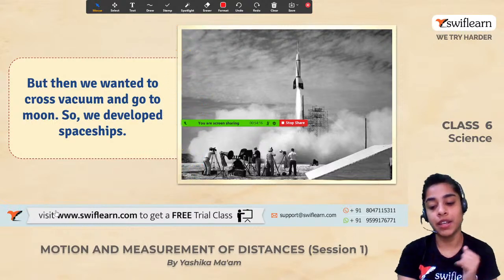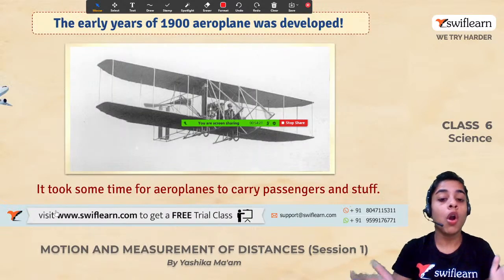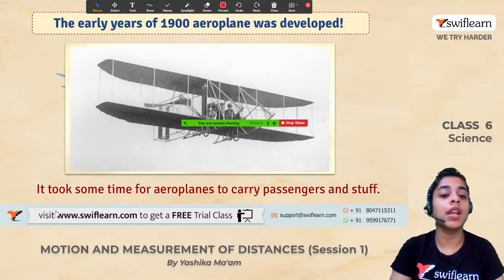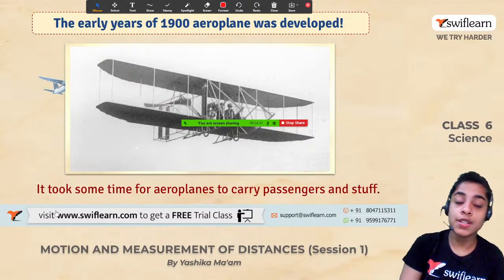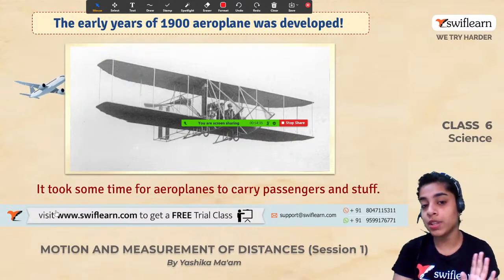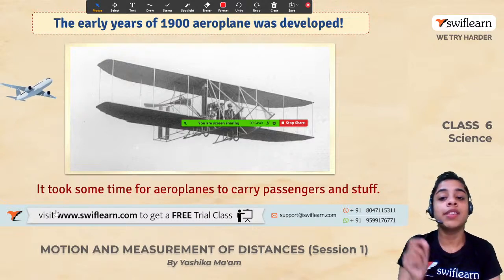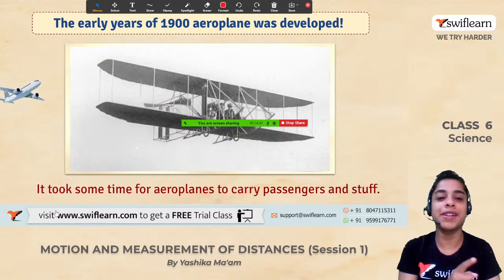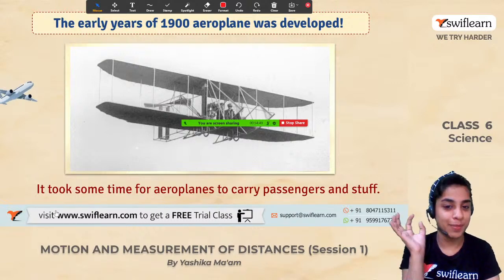Now, the next thing, can anybody tell me who was the person or who were the people who developed airplanes? क्या आप उनका नाम जानते हैं जिन्होंने एरोप्लेन को डेवलप किया? People who discovered and invented airplane? If yes, then please let me know in the comment box. I really want you to answer this. And if you don't know, then explore the answer. I'll come back in the next session and definitely ask you for the answer. Who invented the first airplane?